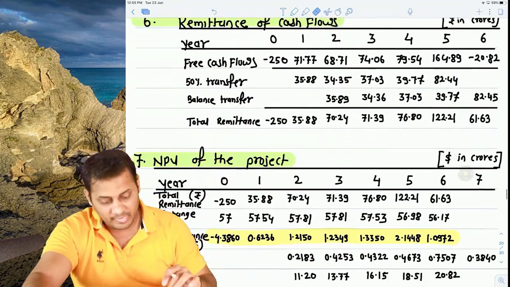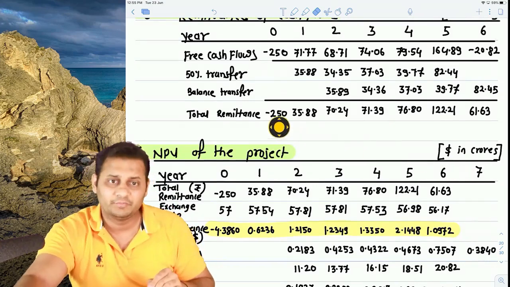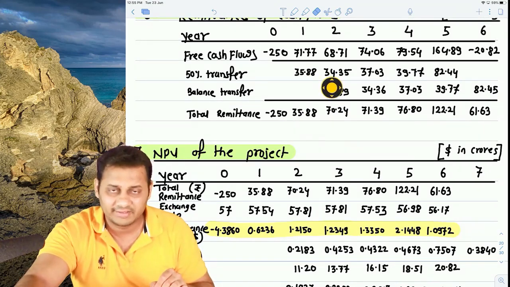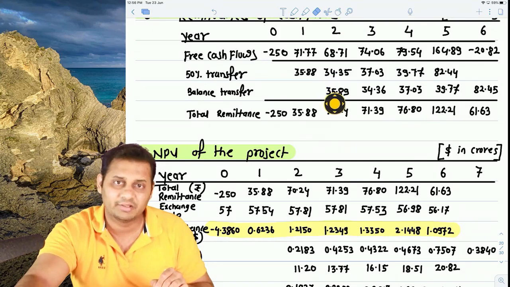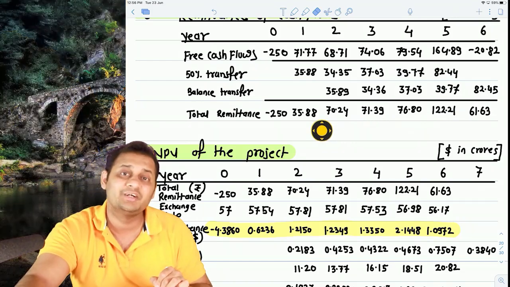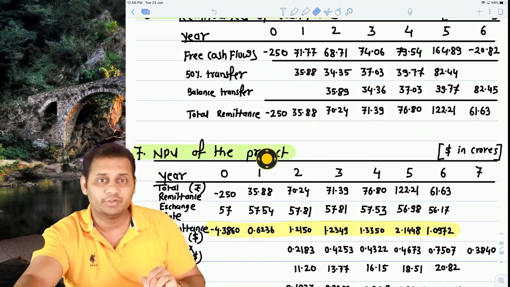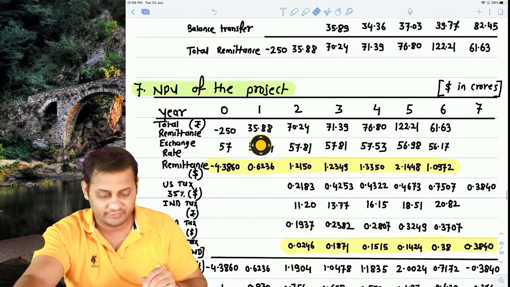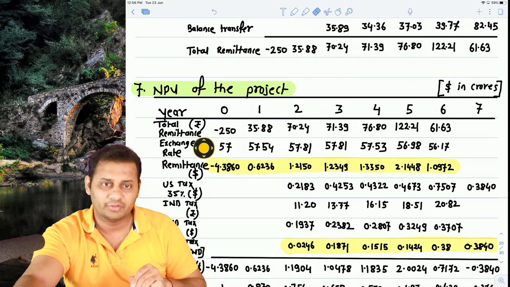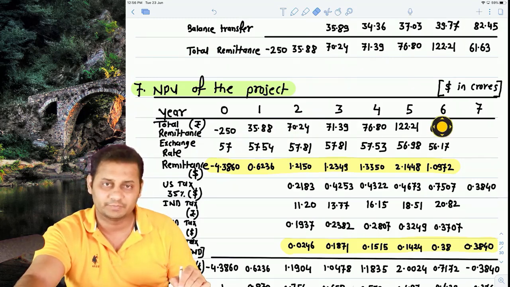This is CA final. The total remittance comes to this: 35.88, 35.88, 34.35 plus, this year's earnings remittance, previous year's remittance, this year's remittance, previous year's remittance. So this is the total remittance that will be transferred to America, but this is still in terms of rupees. We need to convert it in terms of dollars. So we took the figures 35.88, 35.88, 70.24, 70.24, total remittance from 0 to 6.